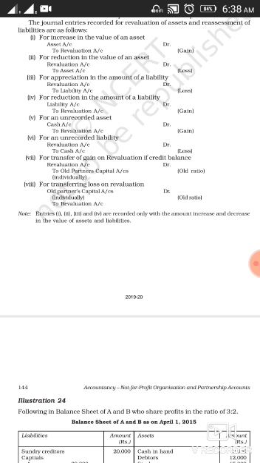So in revaluation account we are going to just show machine by 20,000, because there is increase in the value of machine by 20,000. So in revaluation account we are going to show just the actual increase or decrease in the value of assets and liabilities.